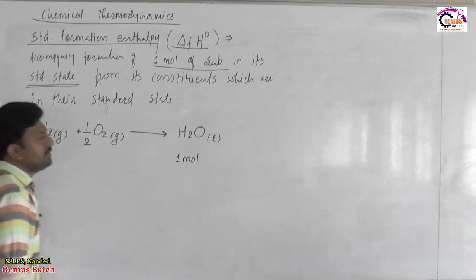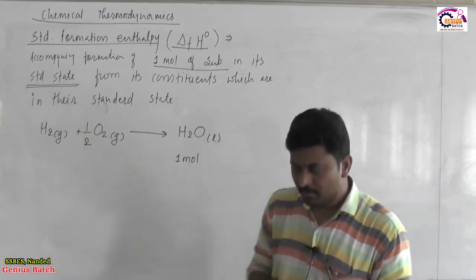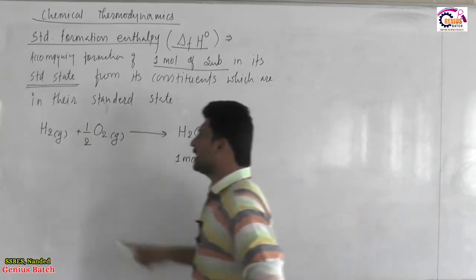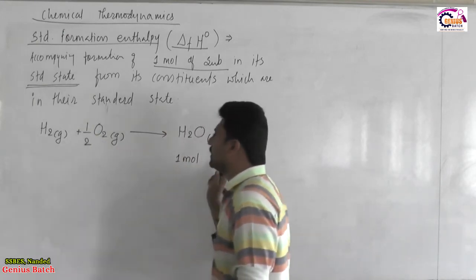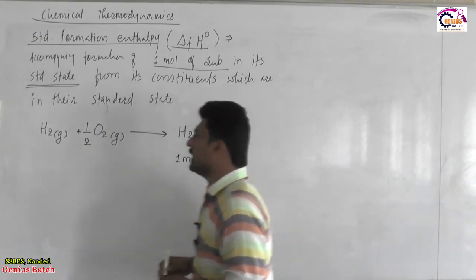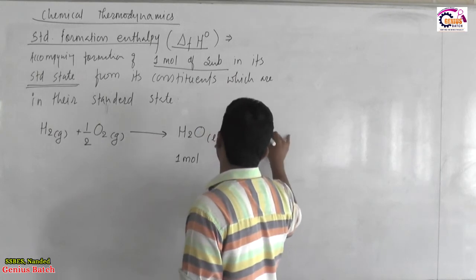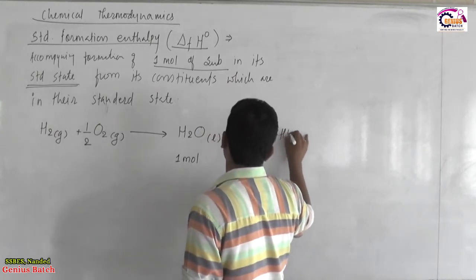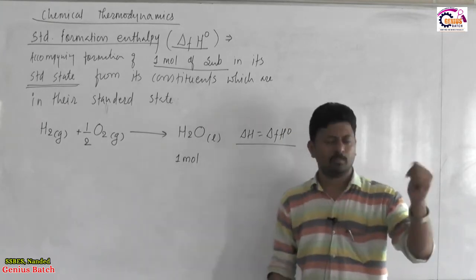So, forming 1 mole of water in a liquid state from 1 mole of H2 gas and half mole of O2 gas is called the standard formation equation for water, and the enthalpy change in this particular process can be treated as delta FH0, the standard formation enthalpy of the process.